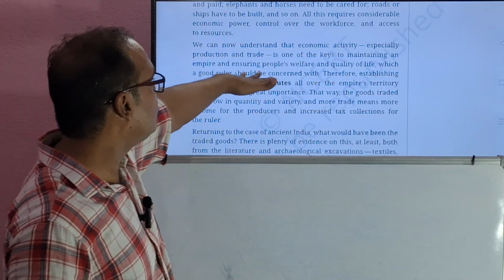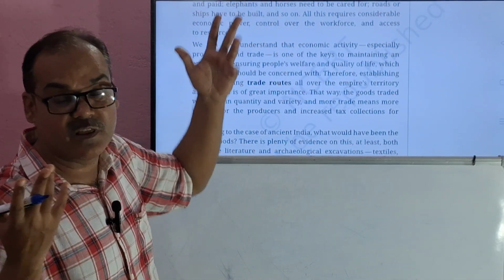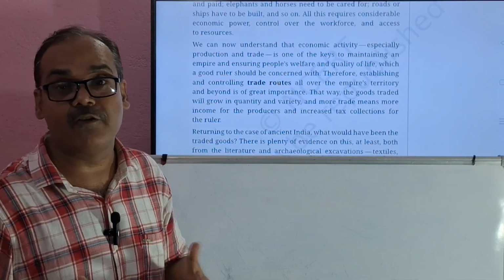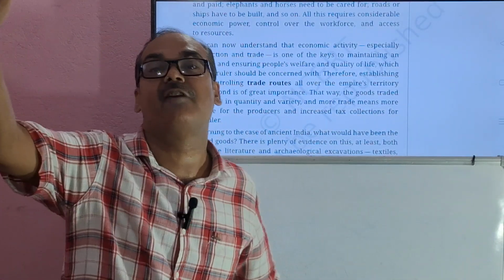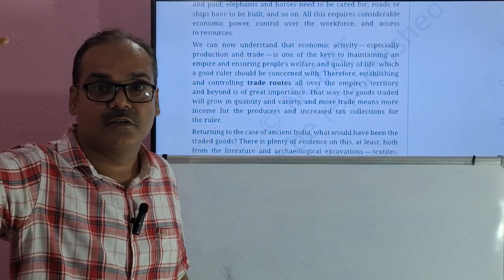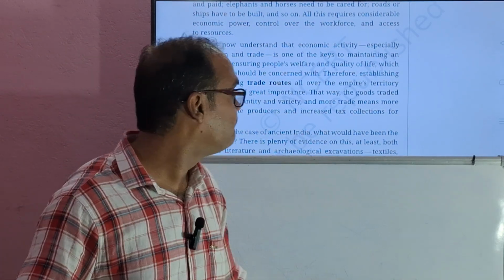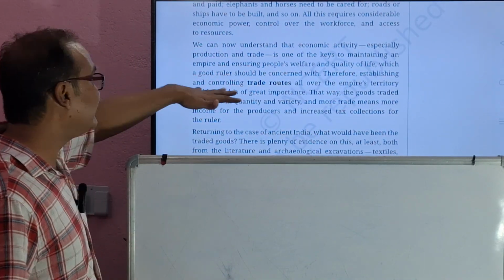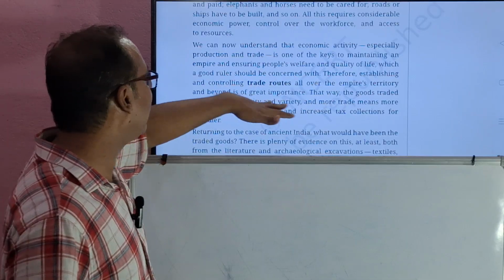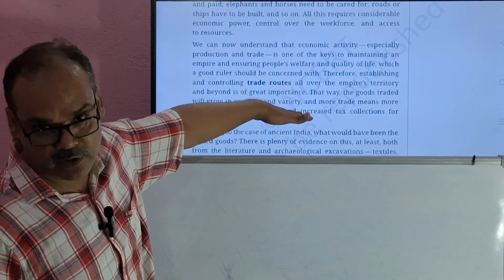Because it includes people's welfare, without money, where would the welfare be? Then quality of life, without money, how will the quality of life improve? How will the administration work? Therefore, establishing and controlling trade routes all over the empire's territory and beyond is of great importance.